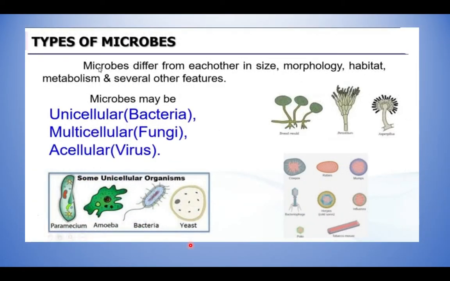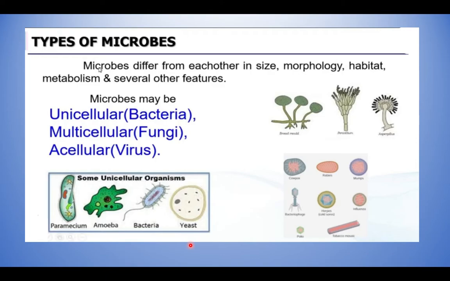Next, let's see about the types of microbes. So the microbes are of different types based on their size, morphology, habitat, metabolism and several other features. It can be classified into various types. Based on size, morphology is what?